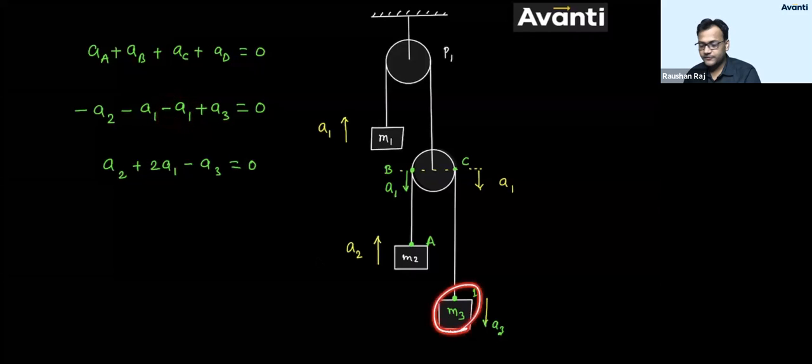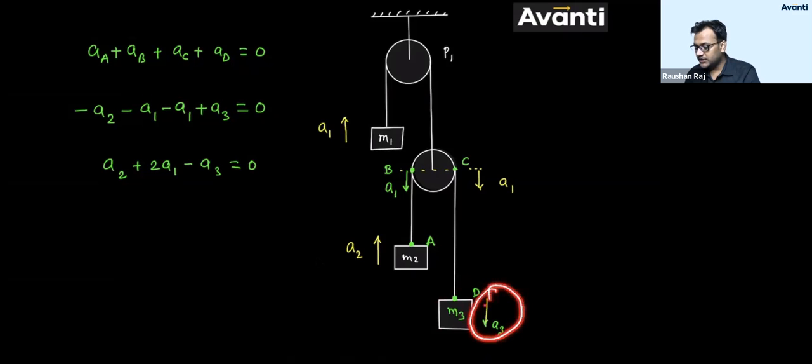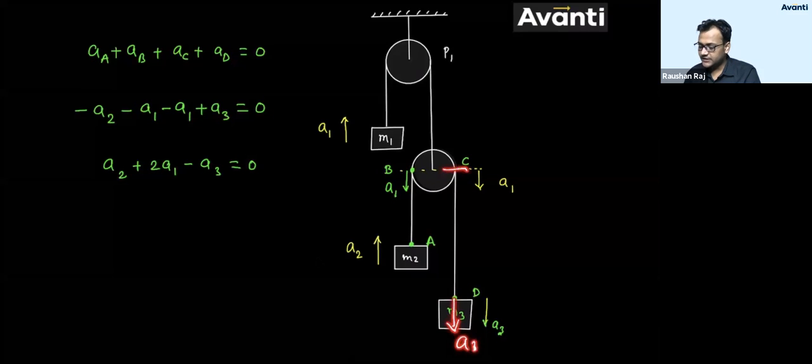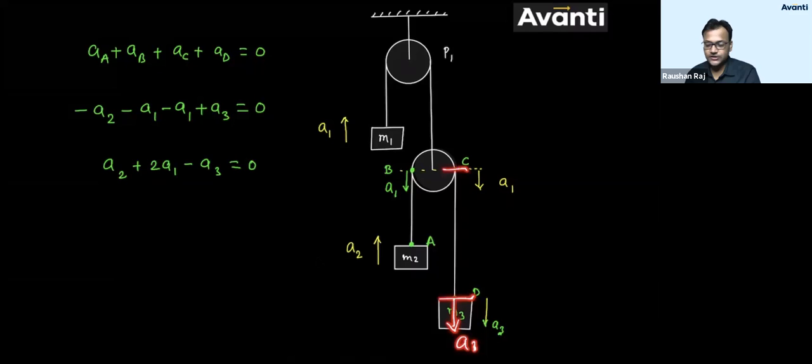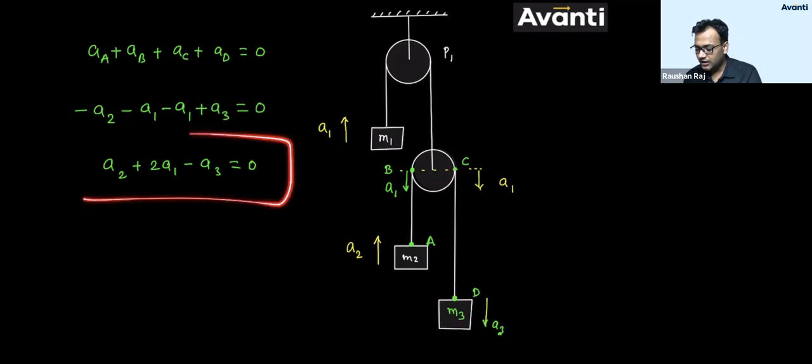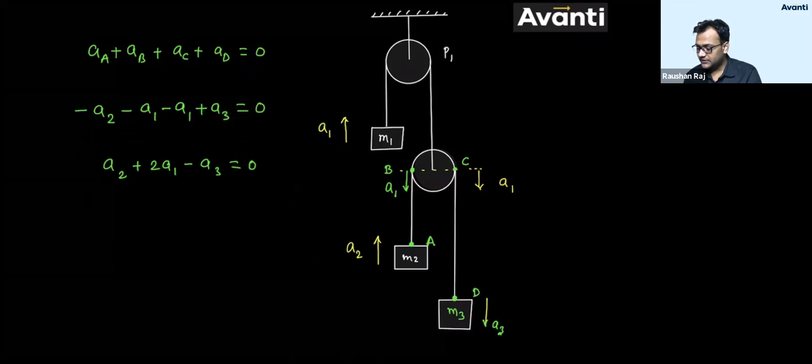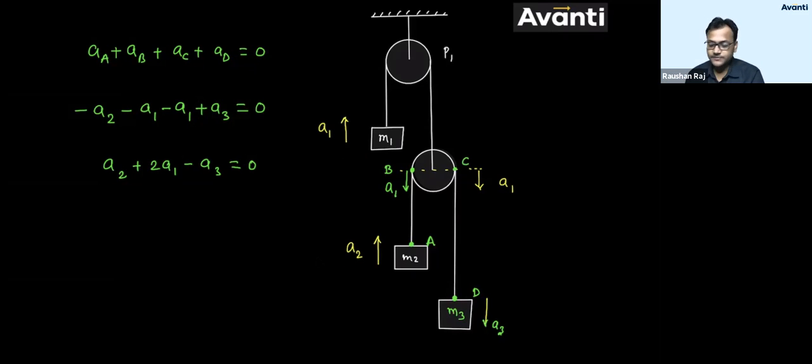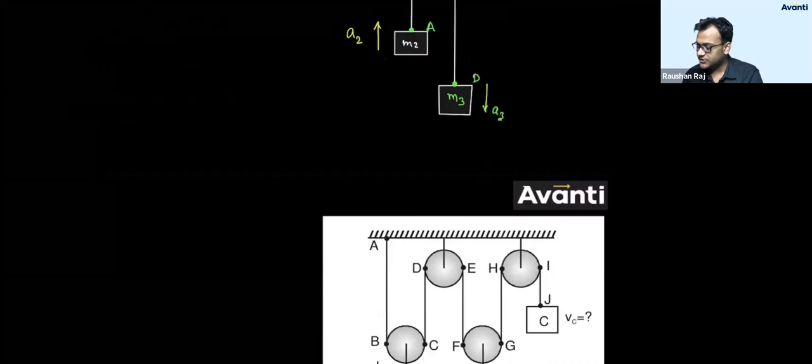A3, or acceleration of B point. So we have considered acceleration of B is downward, A3. So when this point D will try to come down with acceleration a3, this CD length will try to increase, the tendency of this length is to increase. So I'll consider this as plus. So this is the relation we have got between A1, A2 and A3. Based on the same concept, try to answer this question.